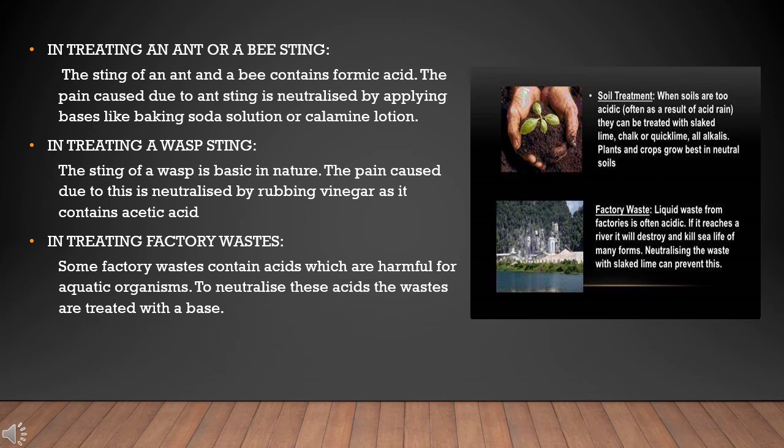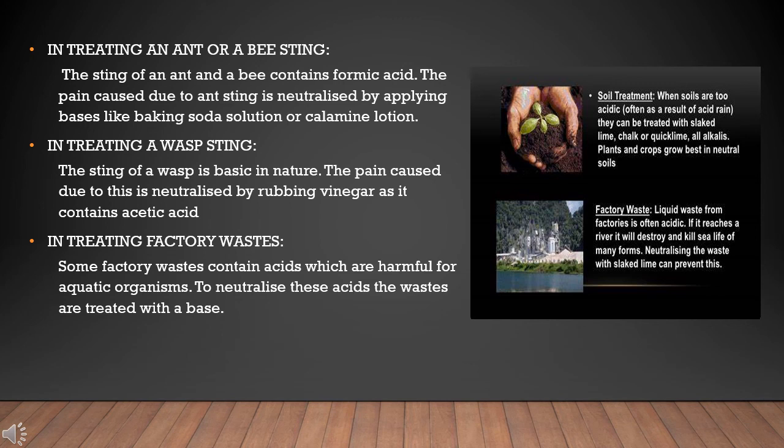Next is in treating an ant or a bee sting. The sting of an ant and a bee is acidic as it contains formic acid. The pain caused due to an ant sting or a bee sting can be neutralized by using bases like baking soda solution or calamine lotion. Next, in treating a wasp sting. The sting of a wasp is basic in nature. The pain caused due to the wasp sting can be neutralized by rubbing vinegar as it contains a mild acid called acetic acid.